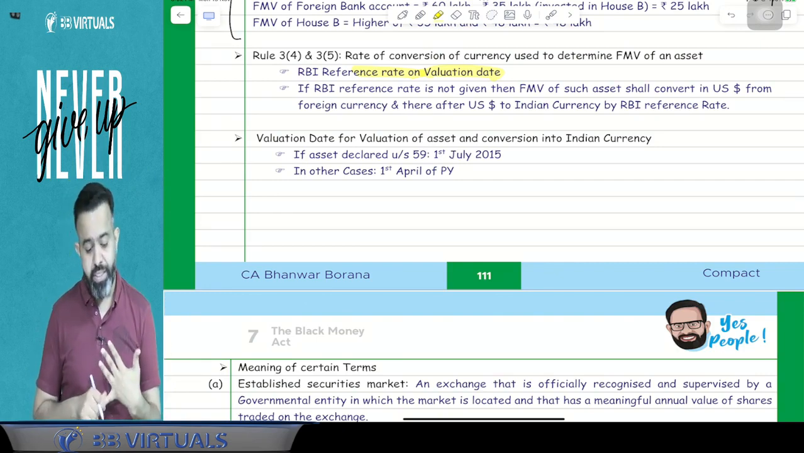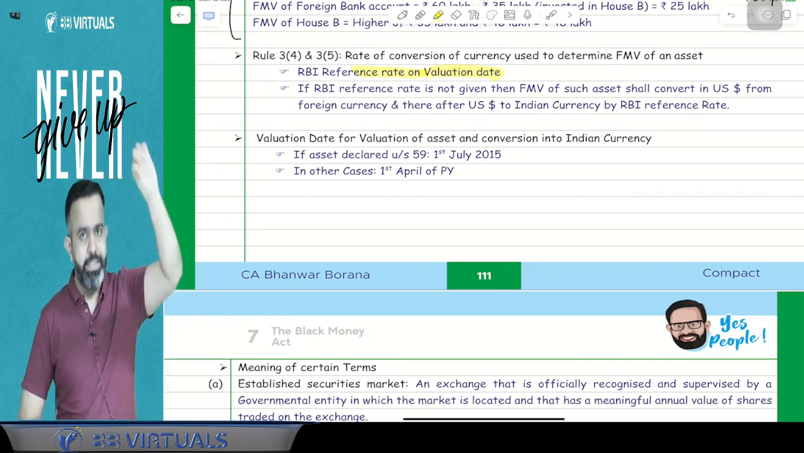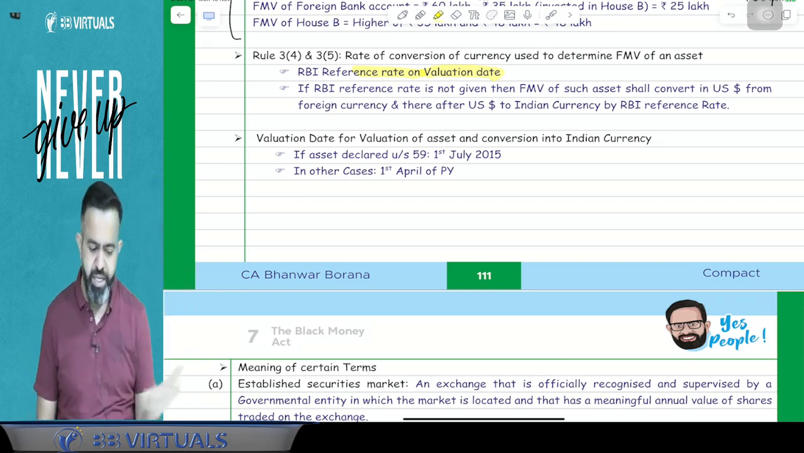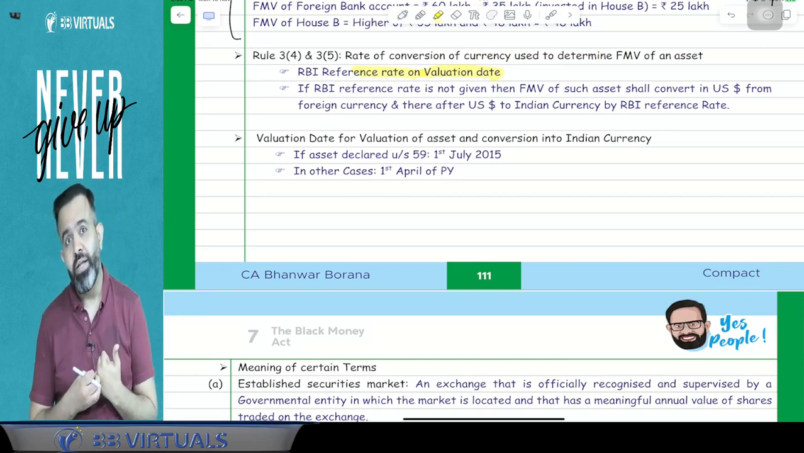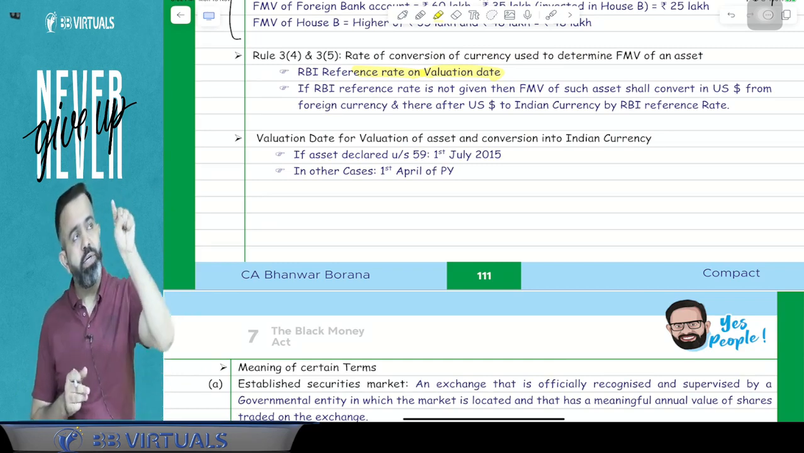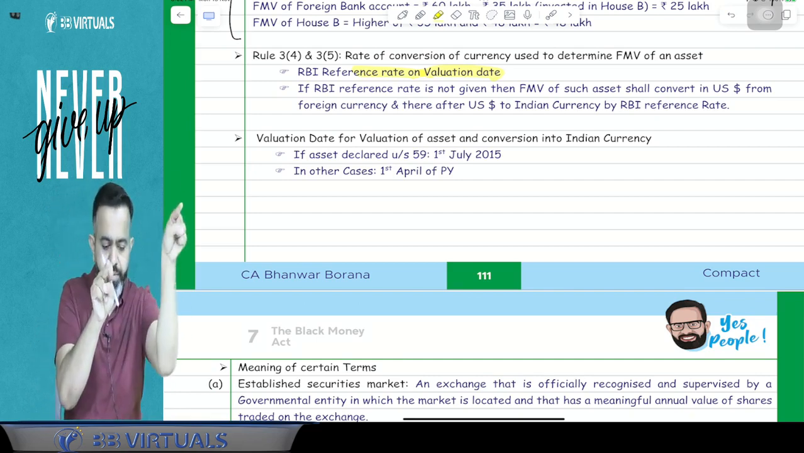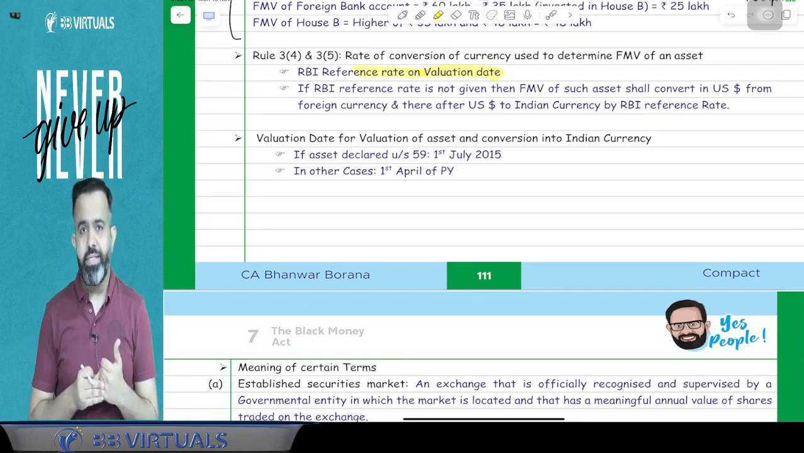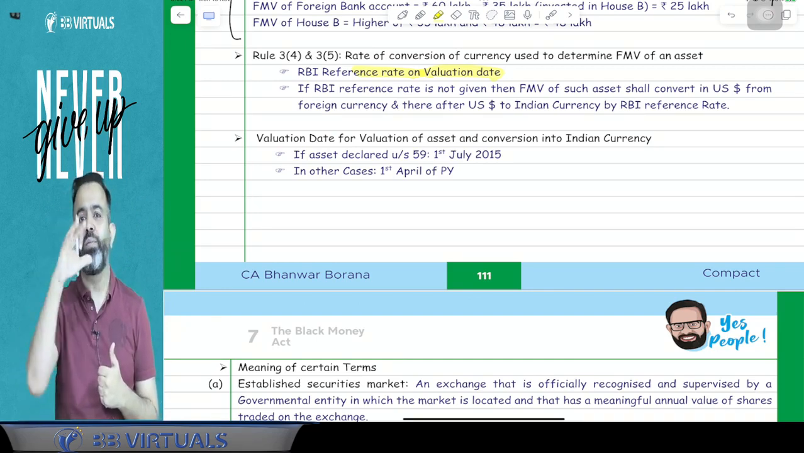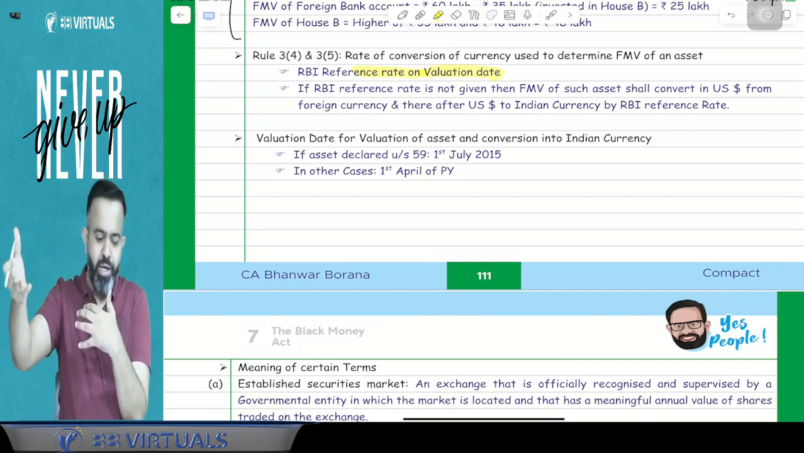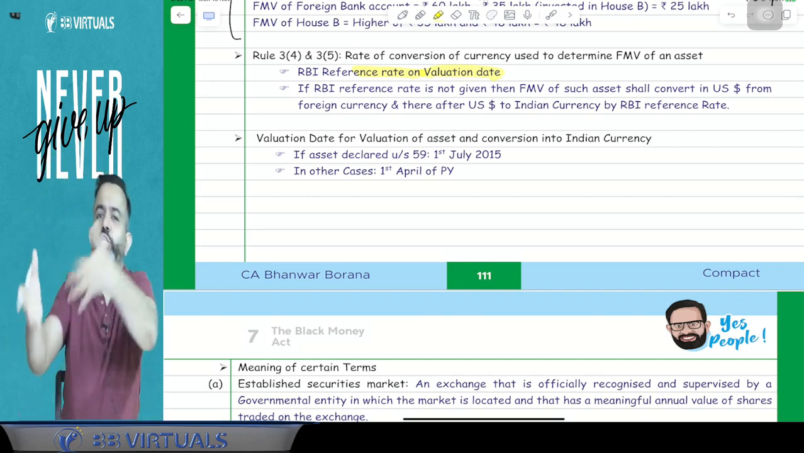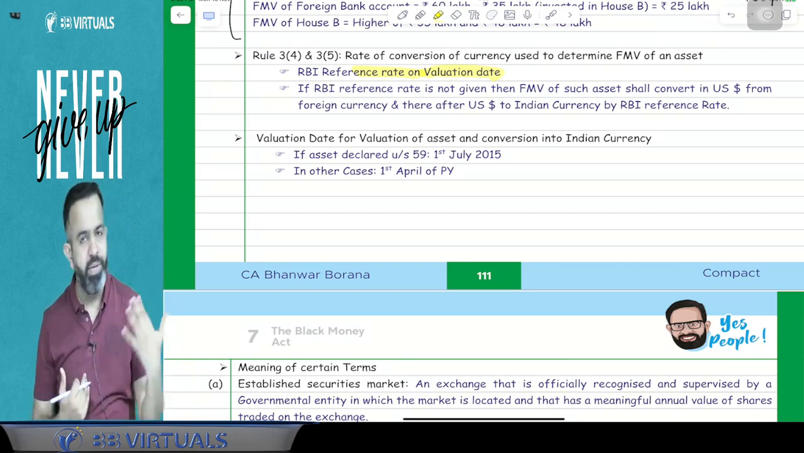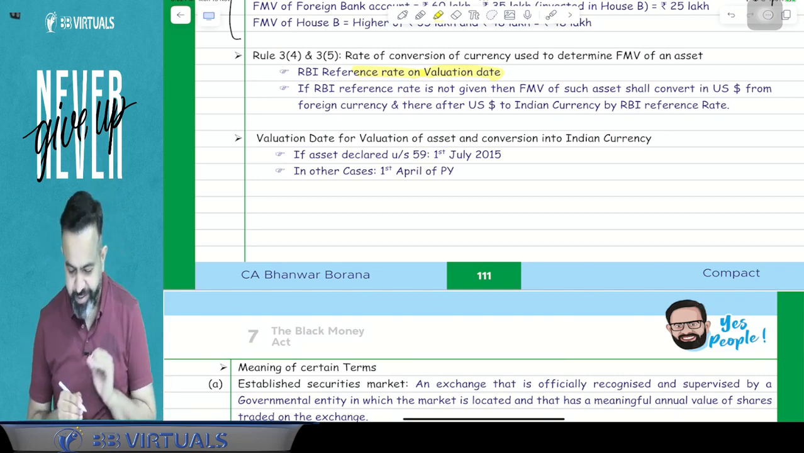But suppose that value is in a foreign currency for which the RBI reference rate is not directly given. Then what will we have to do? First, convert that currency into US dollars and then from US dollars to Indian rupees. For example, suppose there is an asset located in Bermuda and the value is given in Bermuda currency. So first from Bermuda currency to US dollars, and from US dollars to Indian rupees, because the RBI reference rate is given for the dollar.